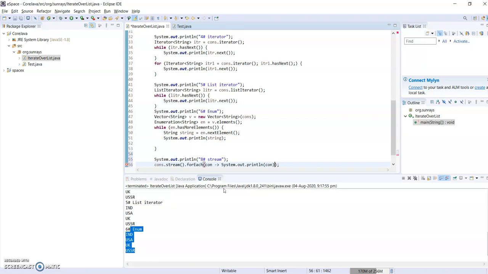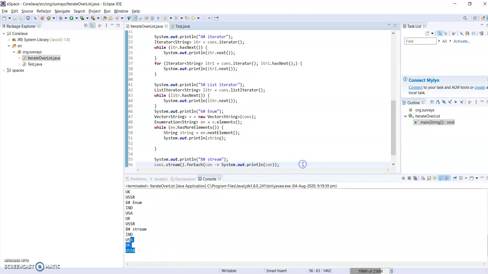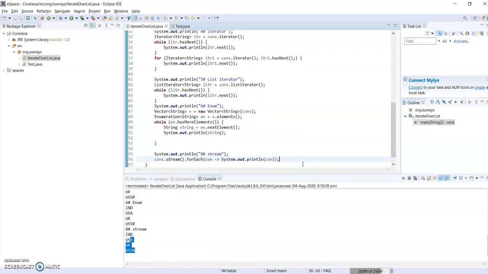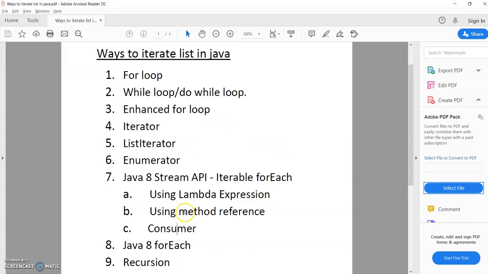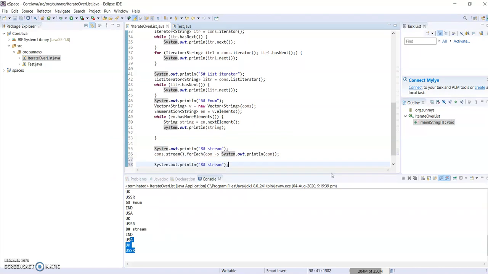Yeah, using streams we are able to iterate. I'm skipping the remaining part, method reference and consumer. We can go to the other feature, which is Java 8 forEach.